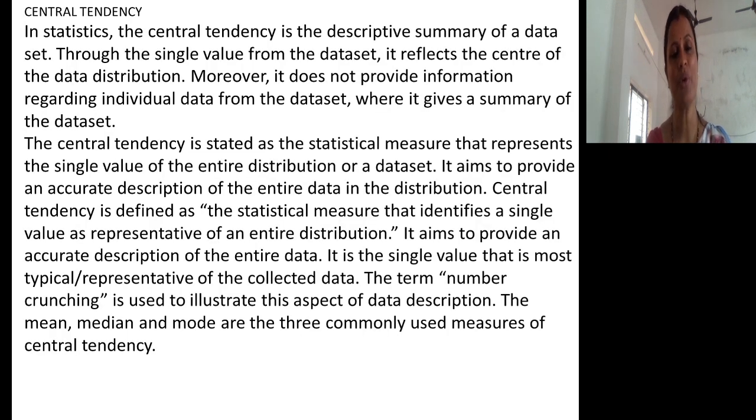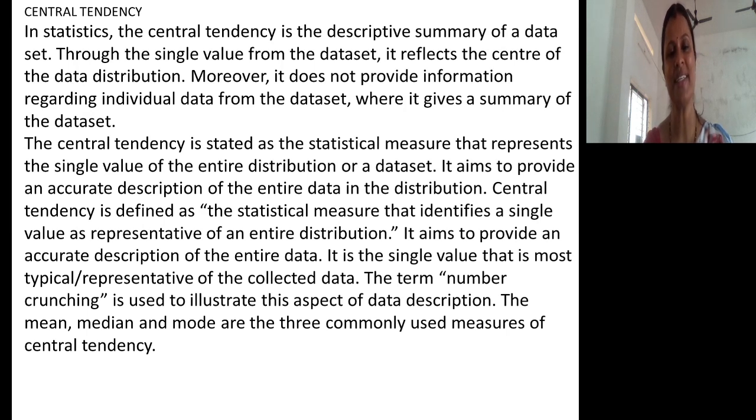So let me see what is central tendency. That's the first question to be answered. In statistics, the central tendency is the descriptive summary of a data set. Through a single value from the data set, it reflects the center of data distribution. Moreover, it doesn't provide information regarding individual data from the data set, where it gives a summary of the data set.